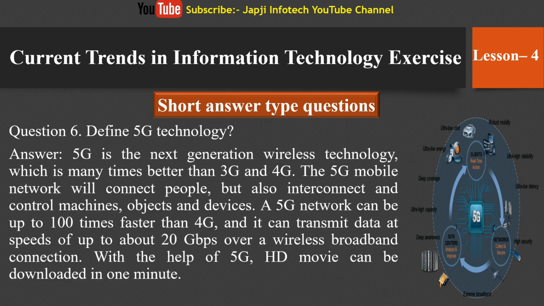Our sixth question is, define 5G technology. 5G is the next generation wireless technology, which is many times better than 3G and 4G. The 5G mobile network will connect people, but also interconnect and control machines, objects, and devices. A 5G network can be up to 100 times faster than 4G, and it can transmit data at speeds of up to about 20 gigabits per second over a wireless broadband connection. With the help of 5G technology, an HD movie can be downloaded within 1 minute.